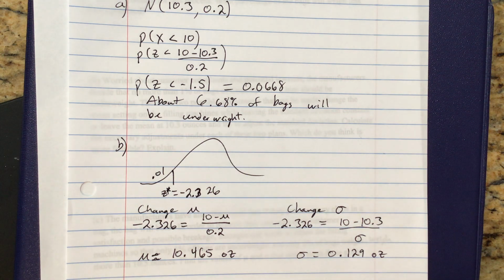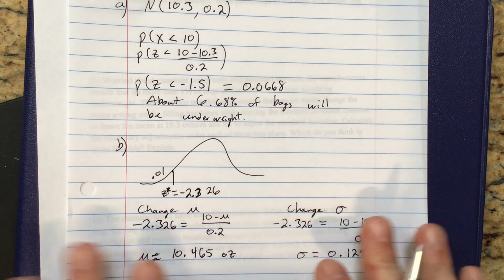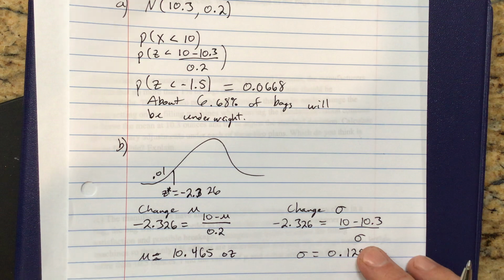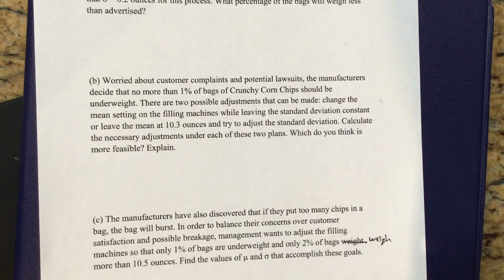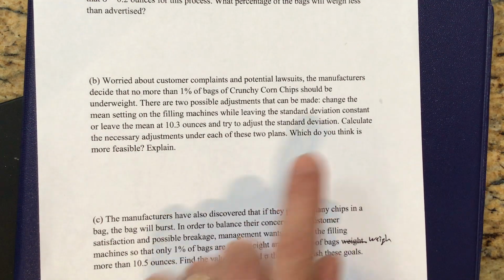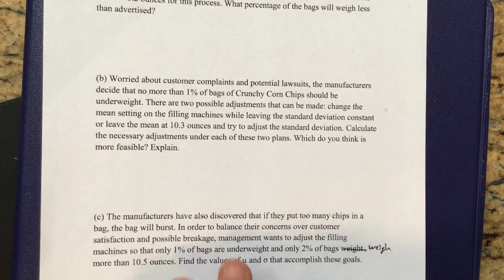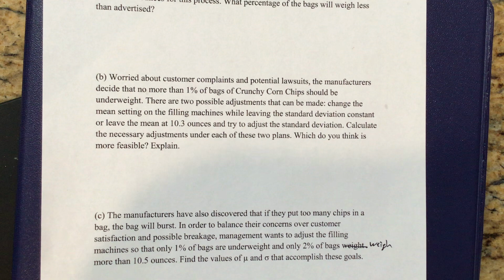Now, here's why it's an AP test question, right? This is just inverse normal calculation, straightforward stuff. But which of these two options do you think is more feasible? That's what makes it AP. Well, could I change the mean setting on my machine? Sure, not a problem. Could I make my machine, like change the standard deviation setting and make my machine more accurate?